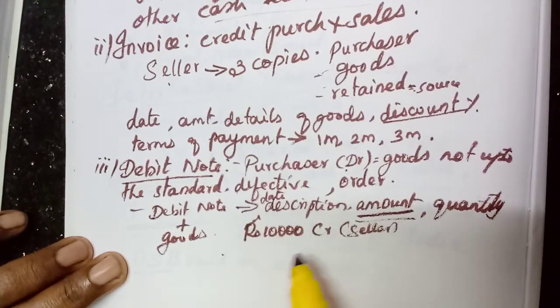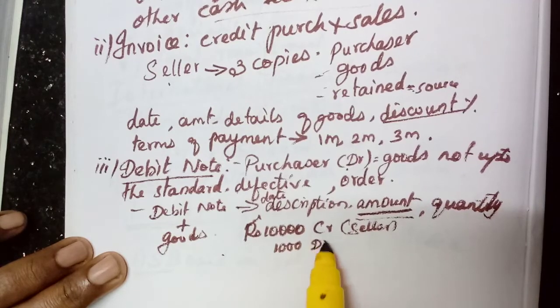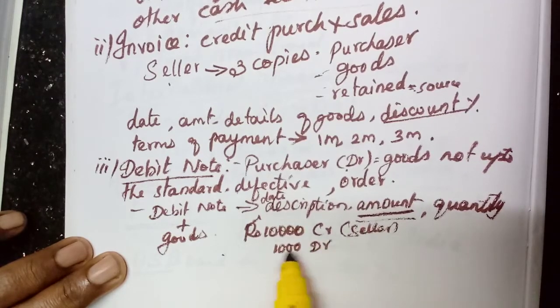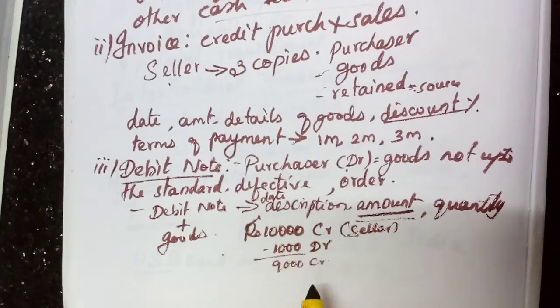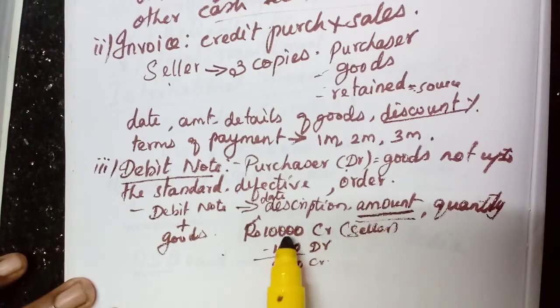Now they are returning 1,000. That purchase return of 1,000 is becoming the debit note. So now we are making the opposite entry, and we have to pay only 9,000 to the creditor. To that amount we are debiting the creditor's account. That is why it is called a debit note. Okay, now the credit note.